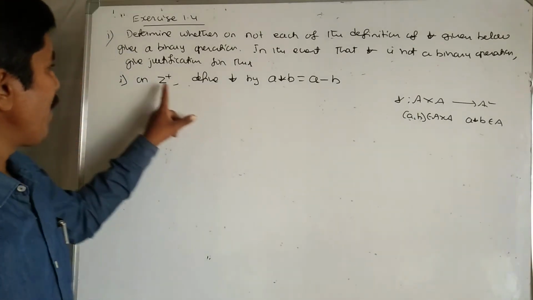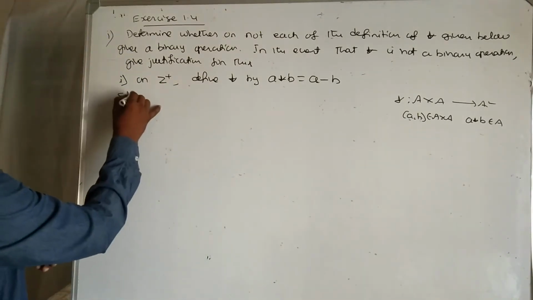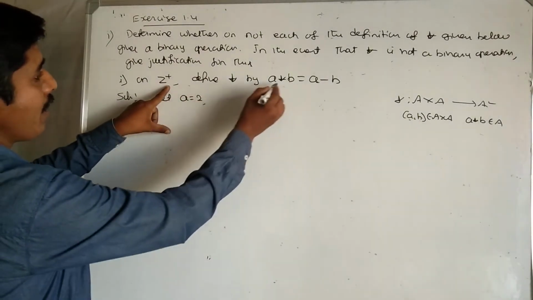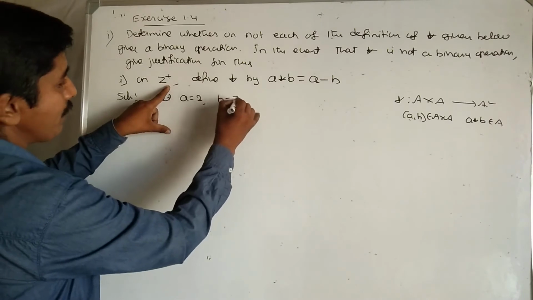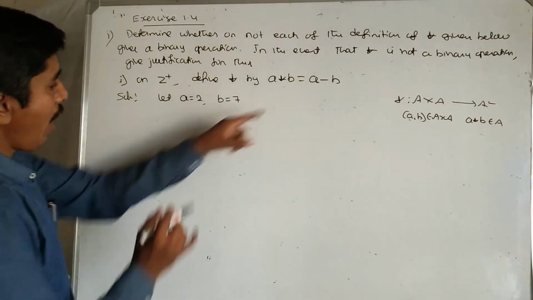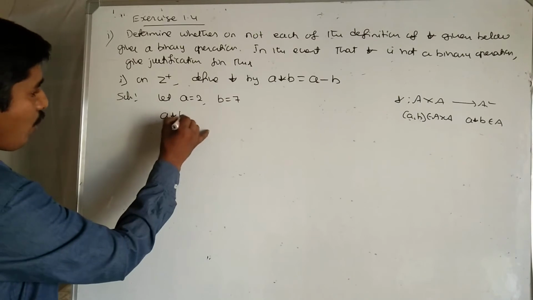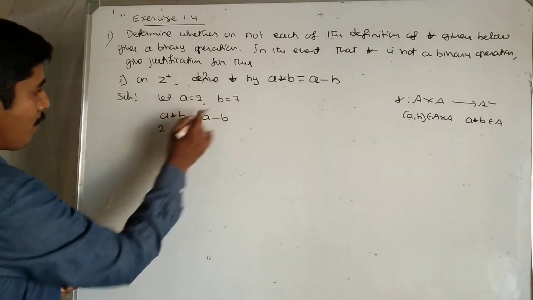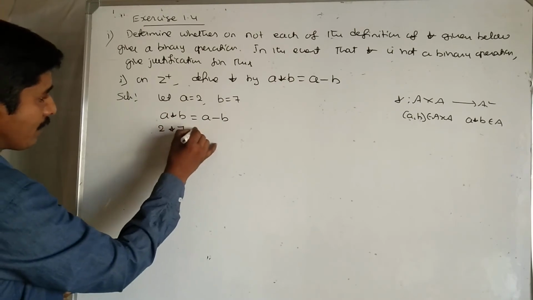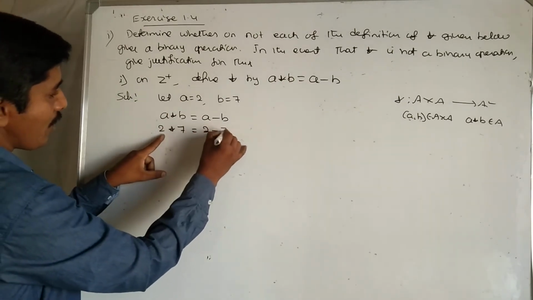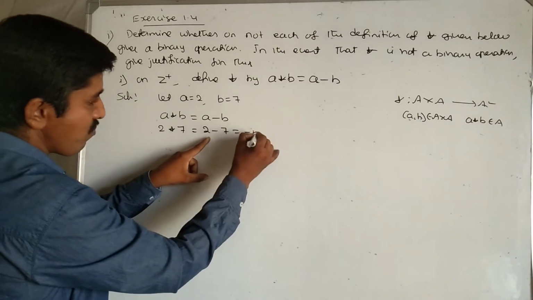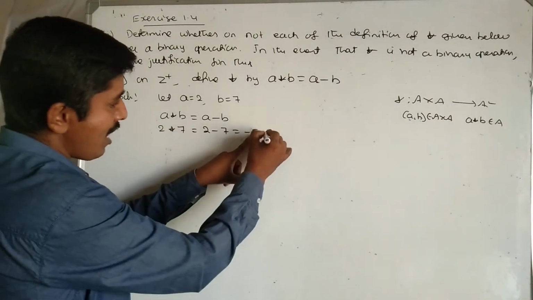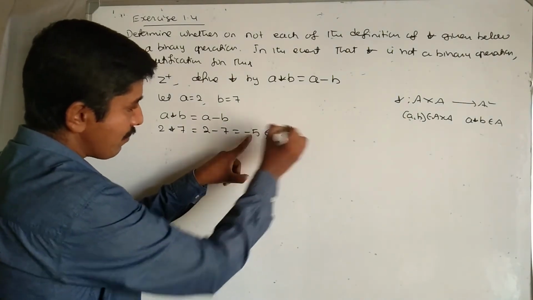Mind it, I am taking one simple example here. Let me take positive integer A equal to 2 and B equal to 7. Here we have A star B equal to A minus B, so 2 star 7 is 2 minus 7, which is minus 5. Minus 5 is not a positive integer, it is a negative integer. Minus 5 does not belong to Z plus.